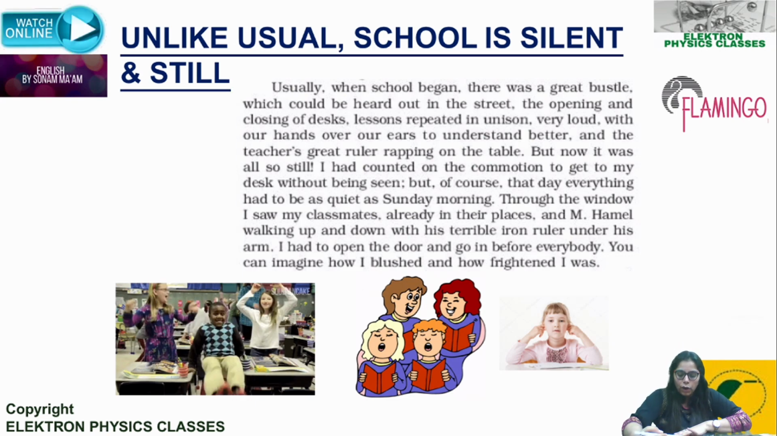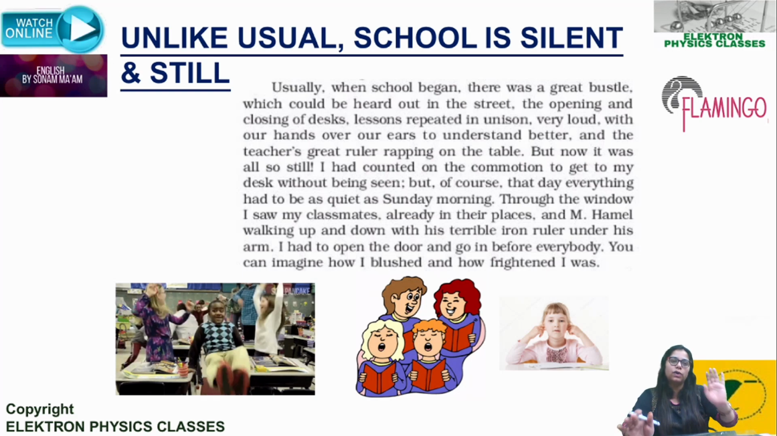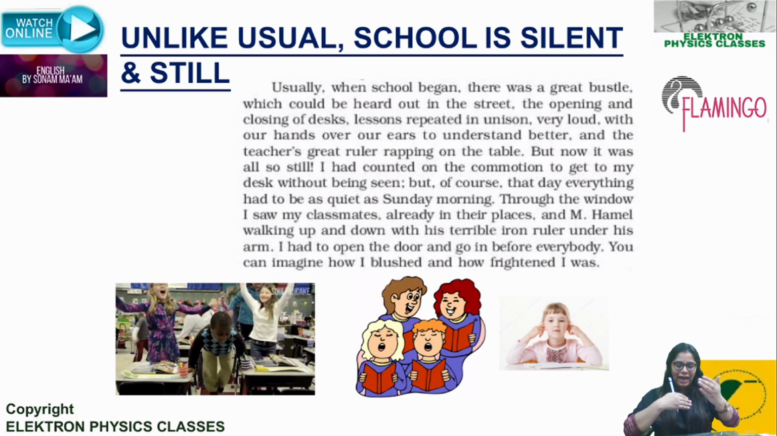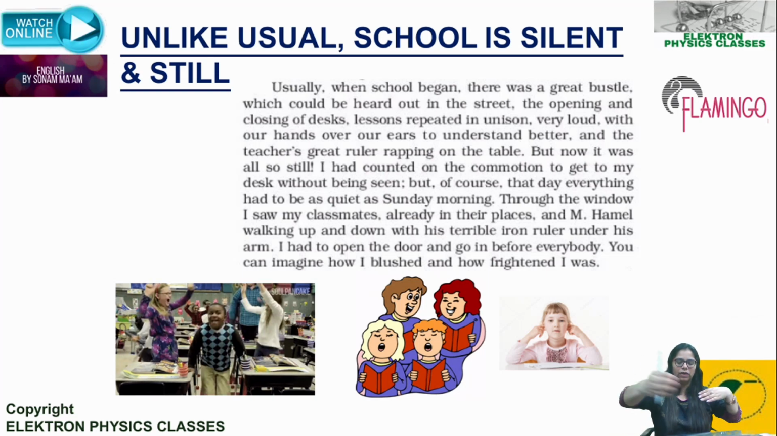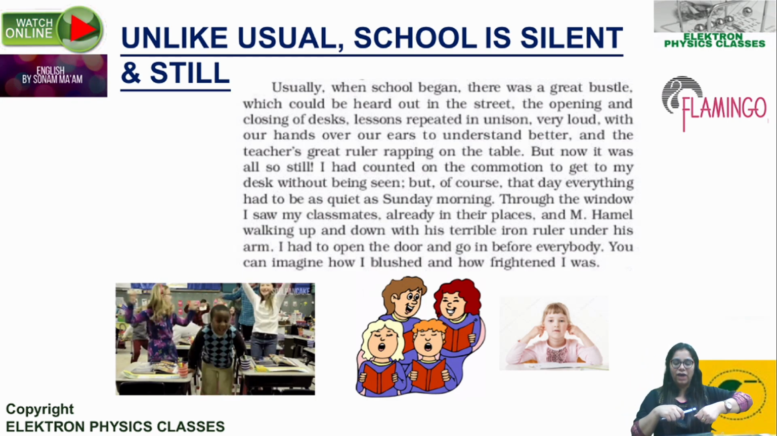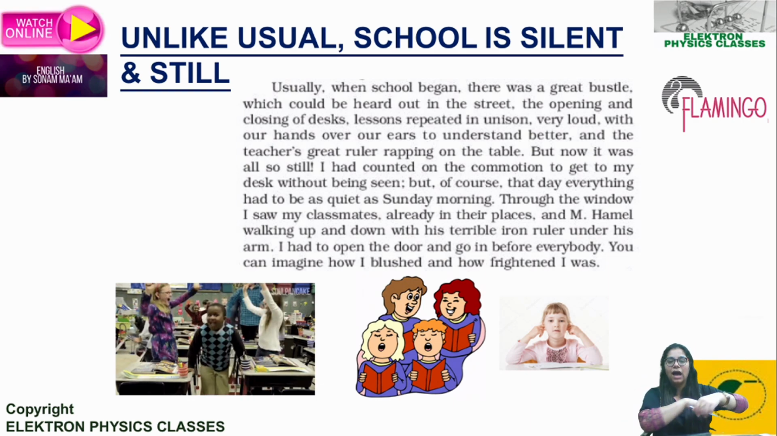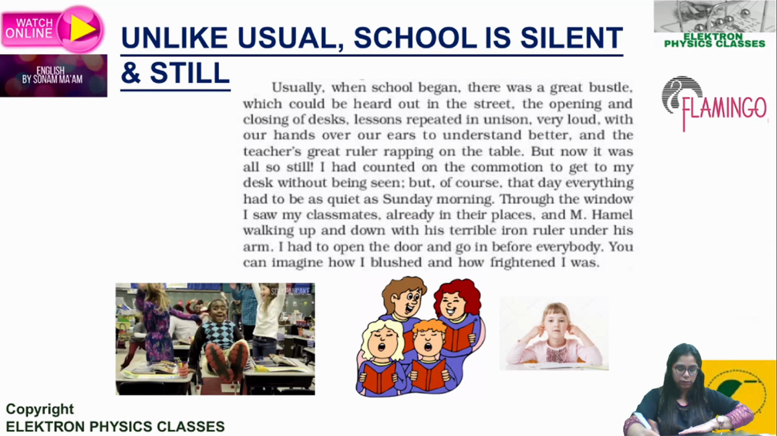So what he saw through the window, Franz saw through the window that all his classmates were already well settled in their places, and Hamel was walking up and down, walking back and forth in the rows with his terrible, why terrible? Because all the students are scared of his ruler. Terrible iron ruler under his arm, right? Like under his arm, he used to keep his ruler.